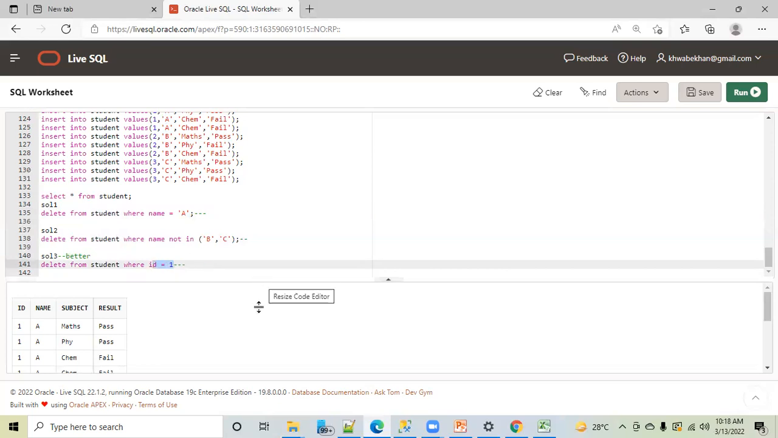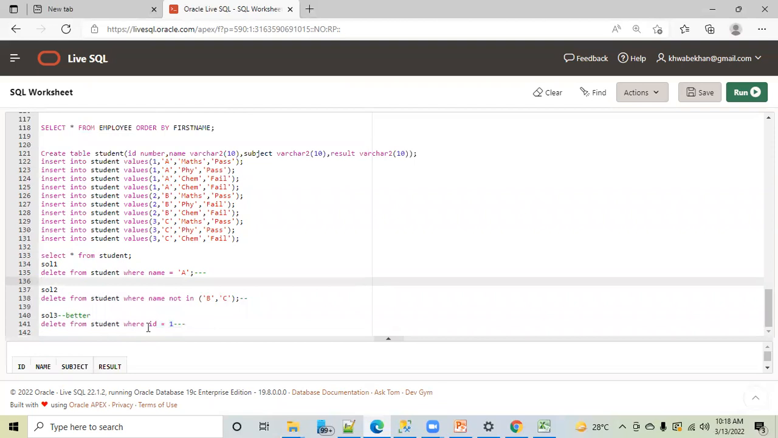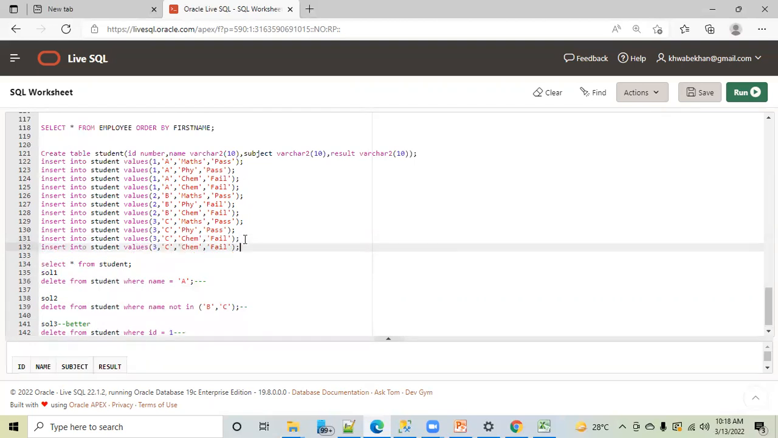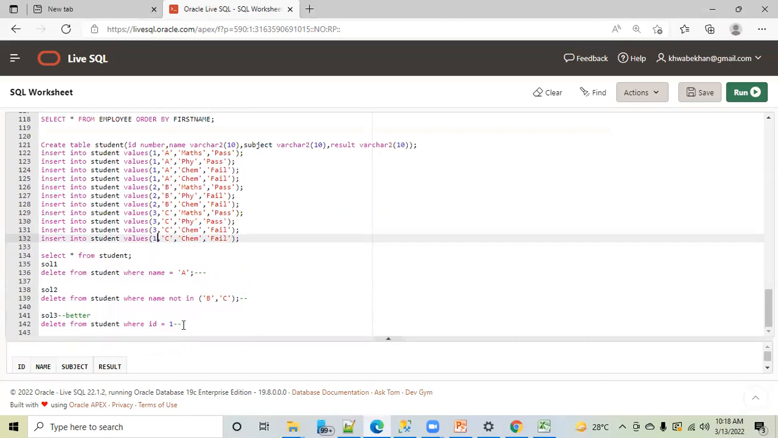Yes. So solution 3 is the better one. But first of all, you have to check. Here I told you to delete the employee where name is equal to A. Suppose by mistake you have a record like this, 1 and this is C. Suppose, okay. So now will you go with this option?